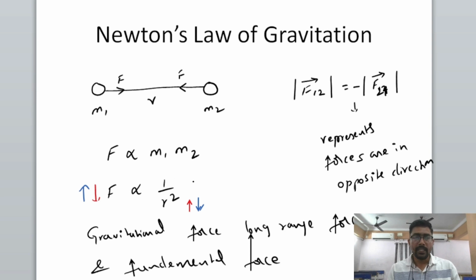So if I remove this proportionality constant, we can say that F is equal to G into m1 m2 by r square.